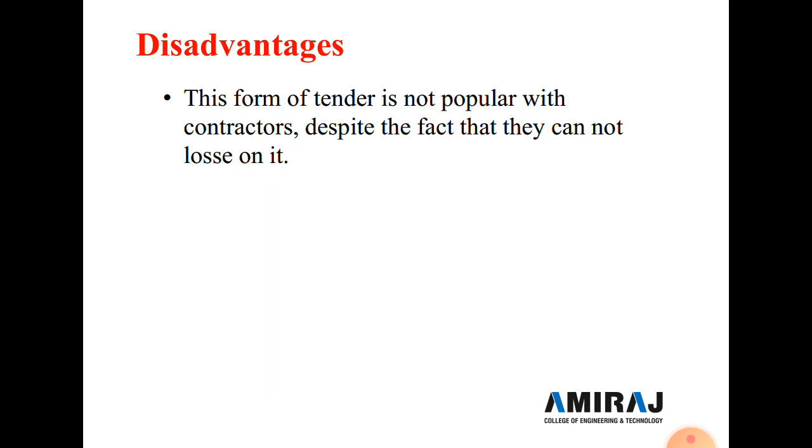And also here some of the disadvantages of the cost plus fixed fee contract. This form of the tender is not popular with the contractor, despite the fact that they cannot lose on it, and the contractors have to try to complete the work as early as possible, even by purchasing the material at a higher rate and engaging labor at high charges, and thus the owner may lose a reasonable amount.